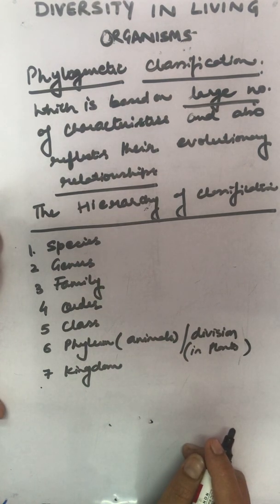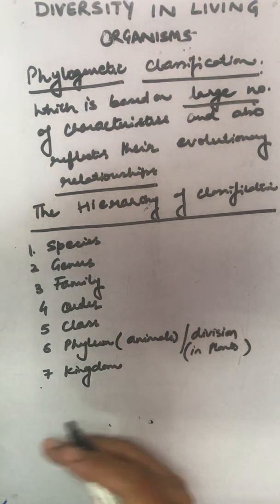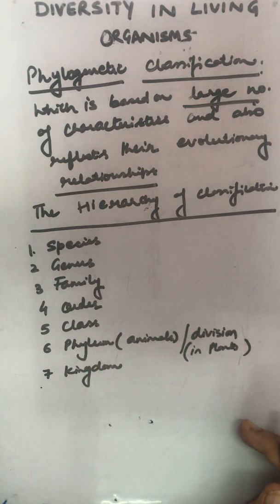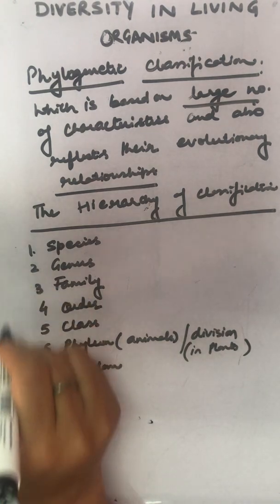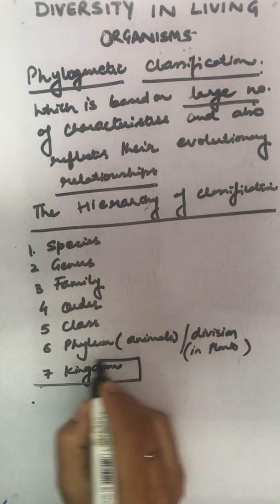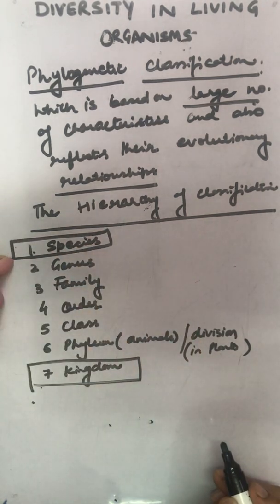But when we have to study them on the basis of similarities, or the way we say they resemble each other, hierarchy is always studied in this manner. That means the kingdom will be at the top and the species will be at the bottom, because this is the lowermost category.